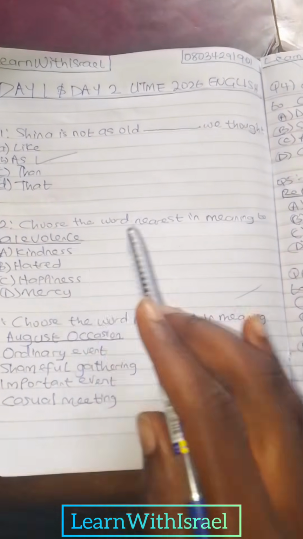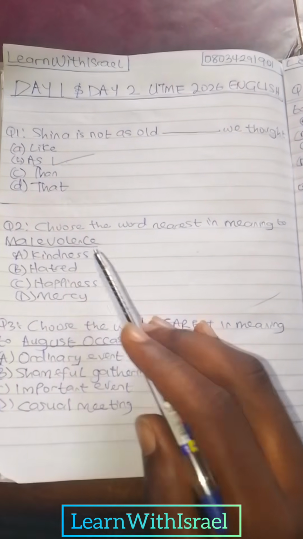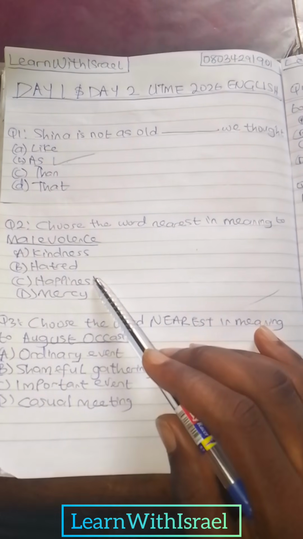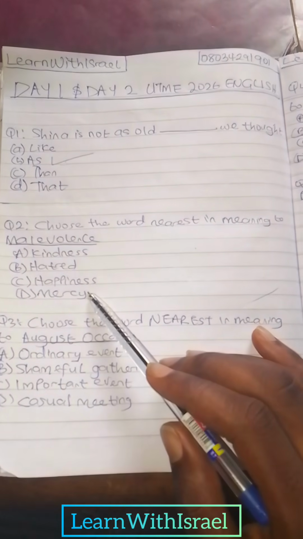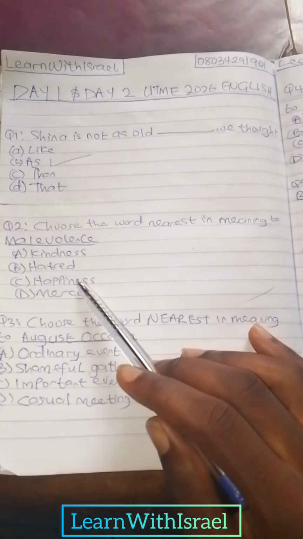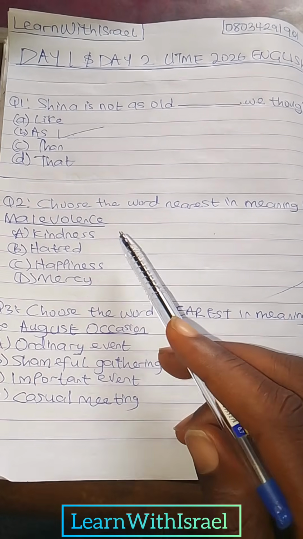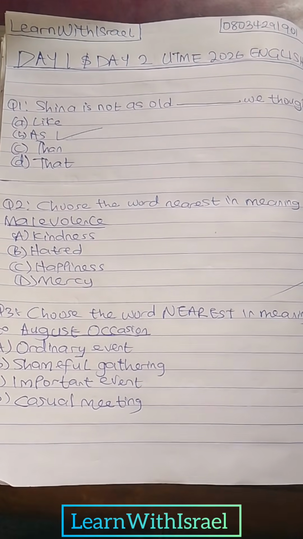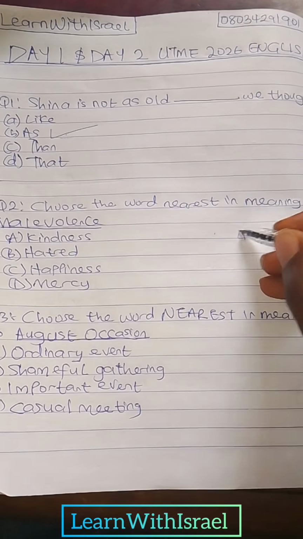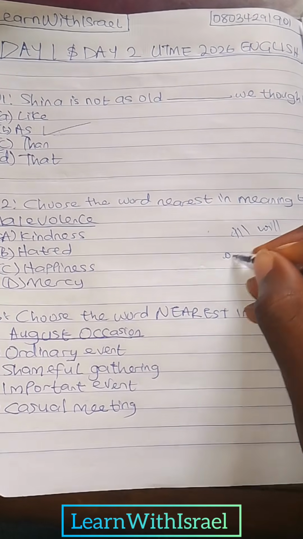Question 2. Choose the word nearest in meaning to malevolence. A kindness, B hatred, C happiness, D mercy. We have to look for the nearest in meaning of malevolence. So what's malevolence? Malevolence means ill will, or desire to do evil.